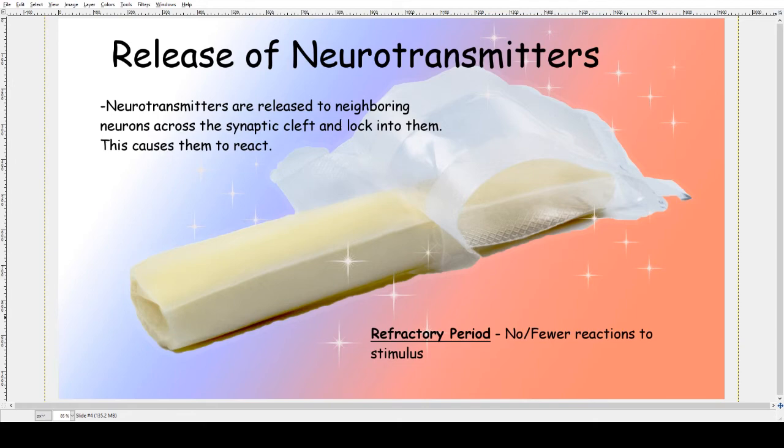which is followed by a refractory period where no or fewer reactions to stimulus occur. The neuron is no longer hungry.